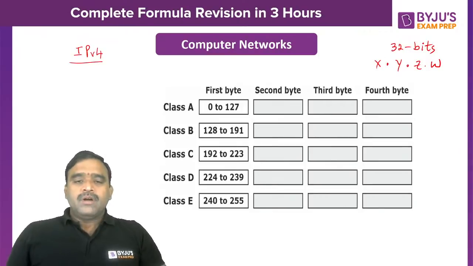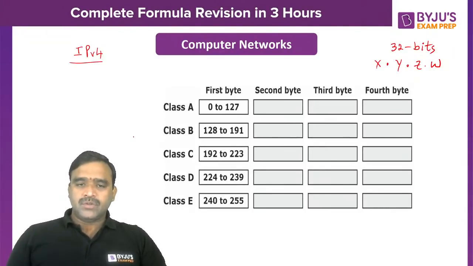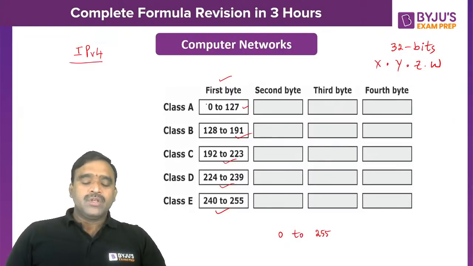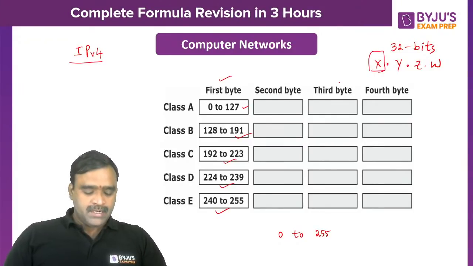Now, some quick points to remember here. Class A addresses range from 0 to 127 in the first byte in decimal, class B 128 to 191, class C 192 to 223, class D 224 to 239, and 240 to 255 is class E. The maximum value in every IP address octet is 255 and the minimum value is 0. So every octet ranges from 0 to 255. Based on the leftmost octet, we can identify the class of an IP address.